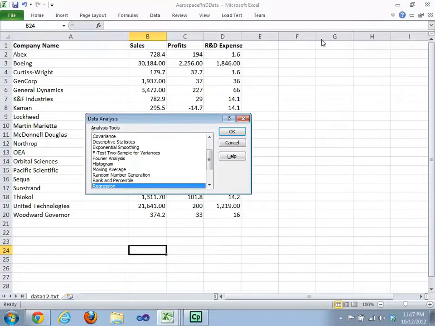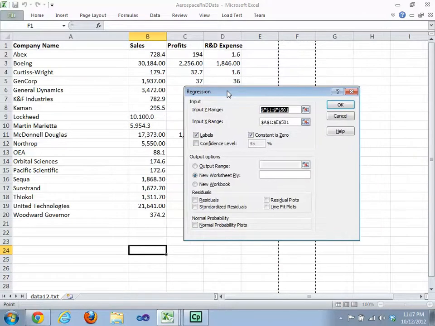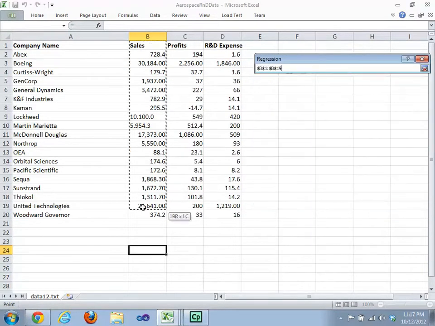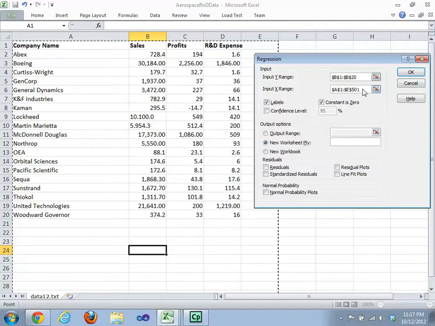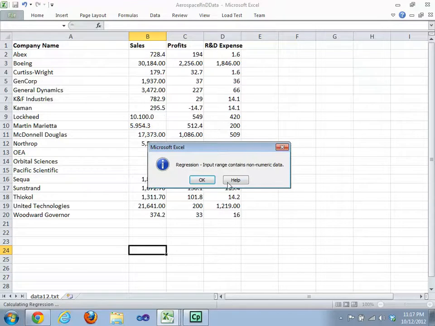Data analysis, regression. Now, the Y is the sales revenue. That is the dependent Y variable. So sales is our Y. Our X is our R&D expense, right? And I'll click constant is 0, labels is checked, we click OK. Input range contains non-numeric data.